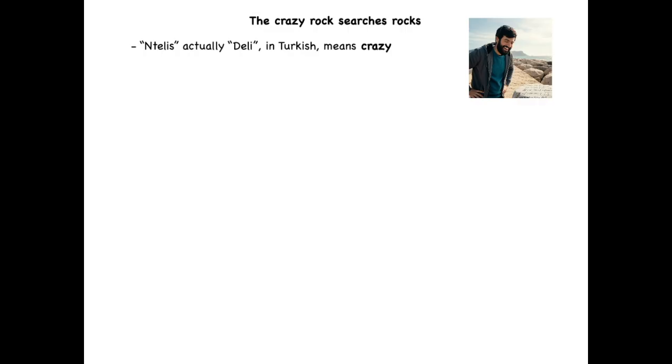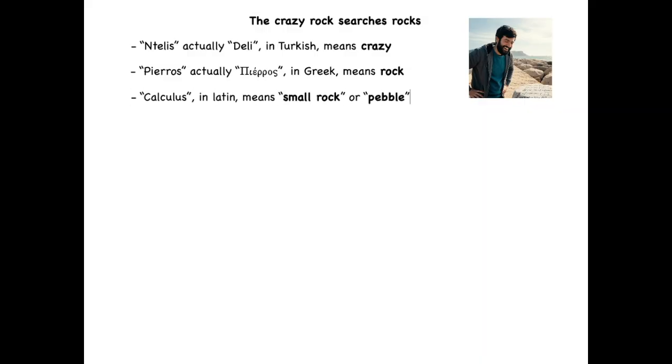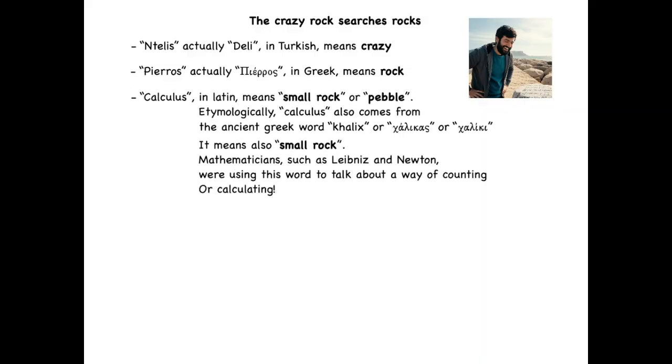Ntelis, actually Delhi in Turkish, means crazy. Pierros, in Greek, means rock. Calculus in Latin means small rock or pebble. Etymologically, calculus also comes from the ancient Greek word khalix or chalikas or chaliki. It means also small rock.